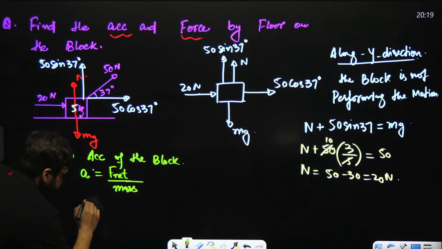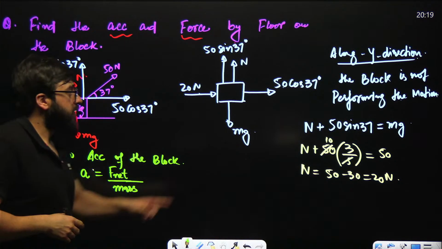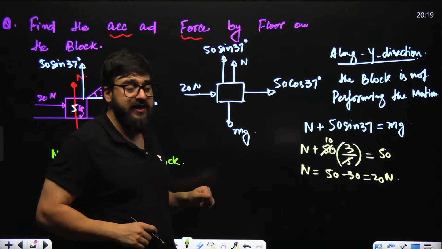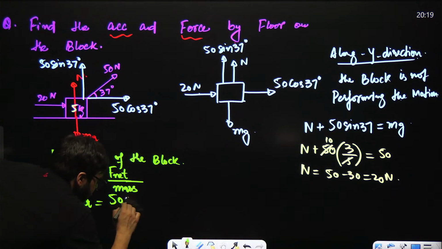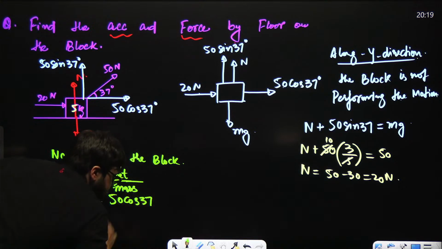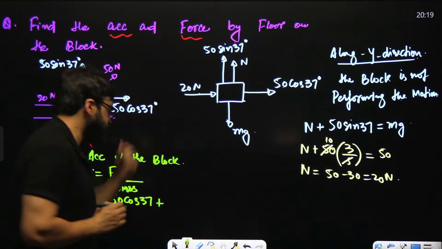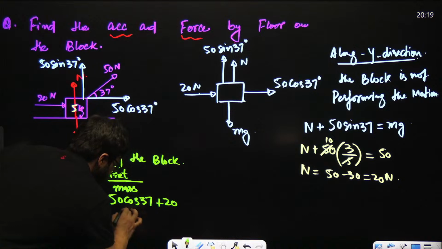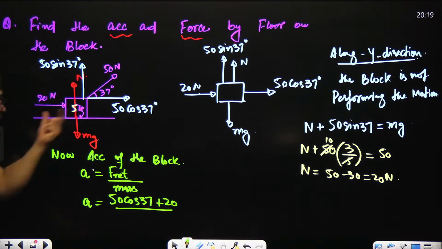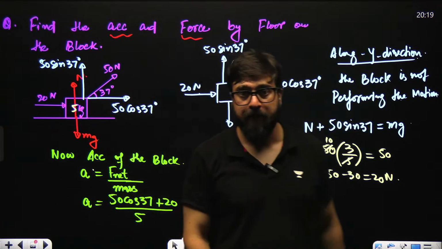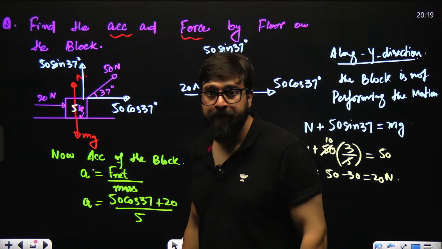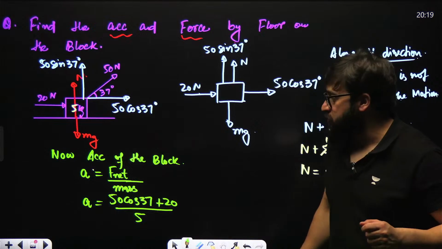So acceleration is 50 cos 37 plus 20, divided by the mass, which is 5. Done and dusted with the question.